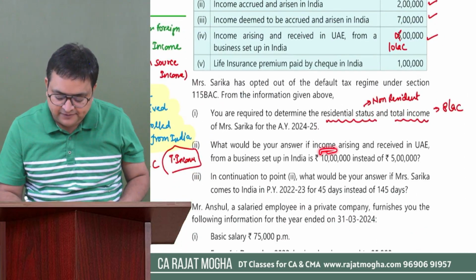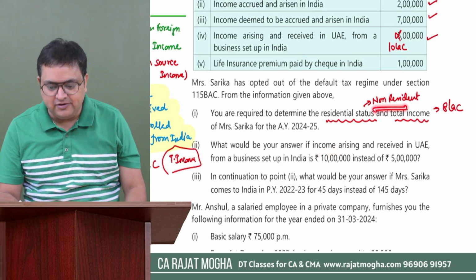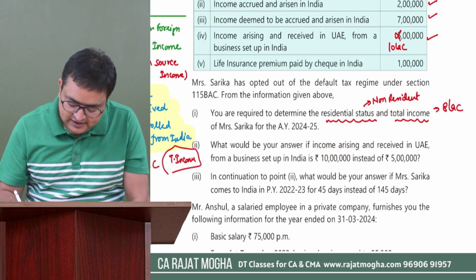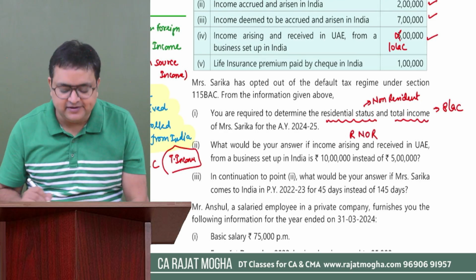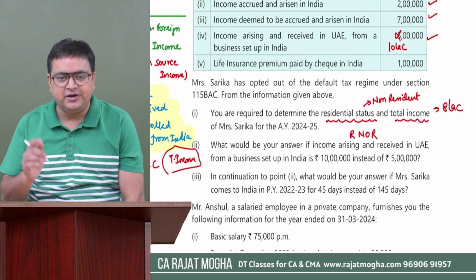So in the first answer, she was a non-resident, but in this answer, she will be resident, but not ordinary resident. Got it? She would be resident, but not ordinary resident.